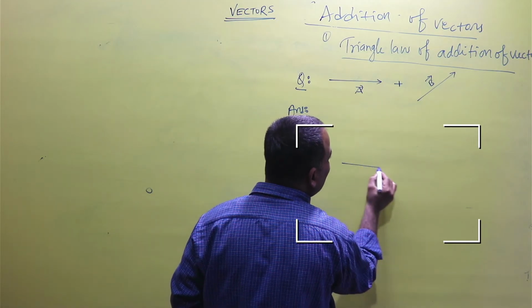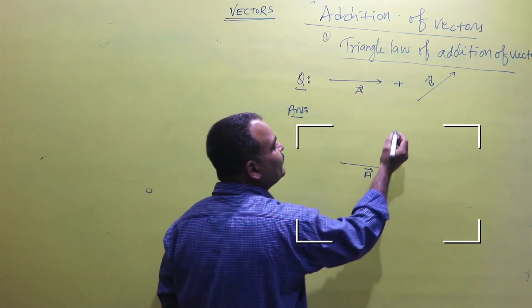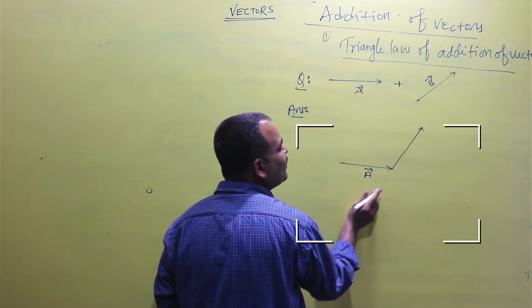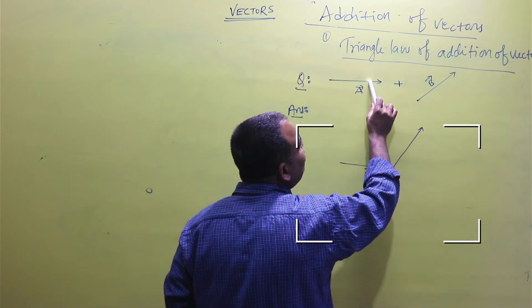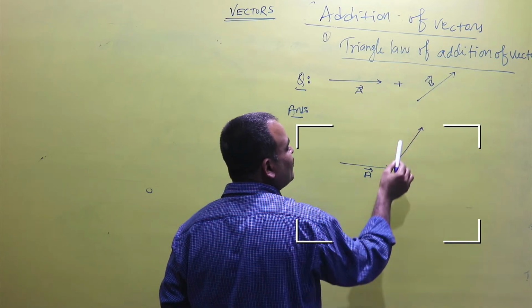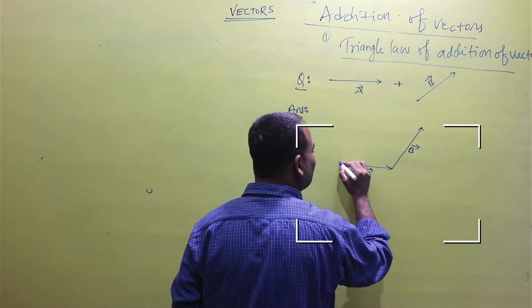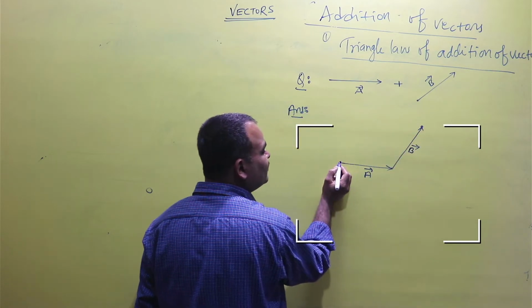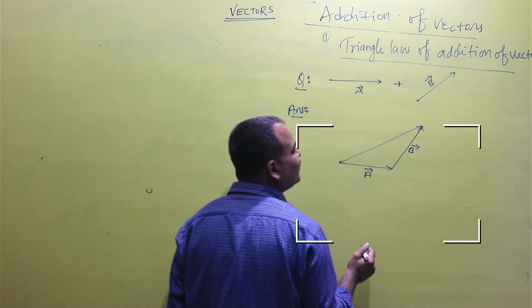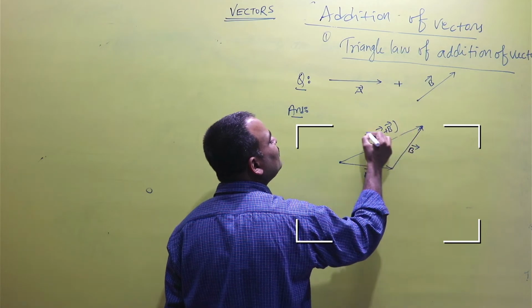First of all, we take the vector A in the same length and in the same direction, and shift the tail of vector B to the head of vector A. If we have to add two vectors, first we take the first vector and shift the tail of the second vector to the head of the first vector, and also join the tail of the first vector to the head of the second vector by a straight line, which represents the resultant vector R equals vector A plus vector B.